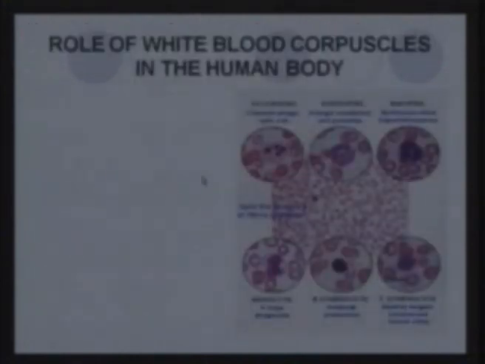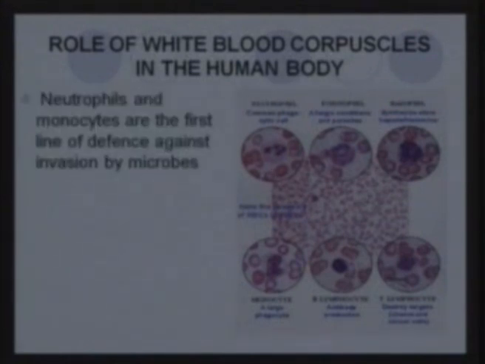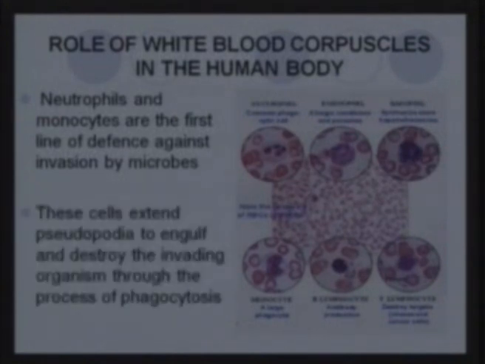What is the role of the white blood cells in the body? The neutrophils and monocytes are the first line of defense against invasion of microbes. Once the microbes enter the body, these cells engulf the microbes. They have pseudopodia, that is, they extend their finger-like projections and capture the microbes. Apart from them, you have the lymphocytes, which are also a defense cell.